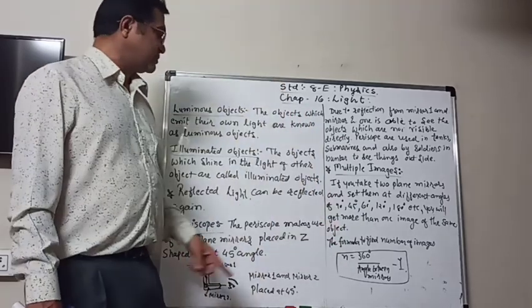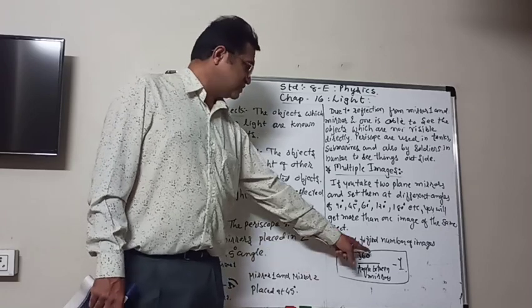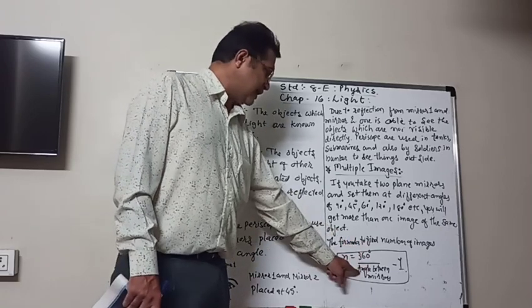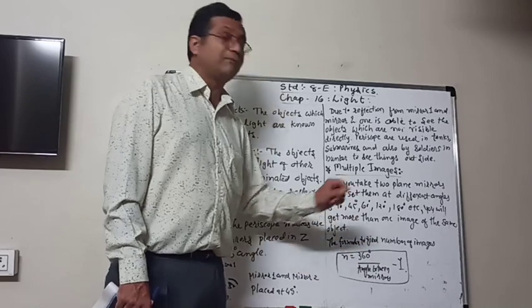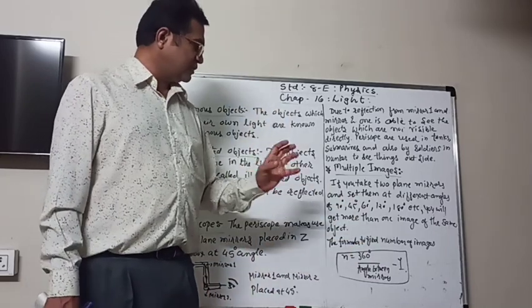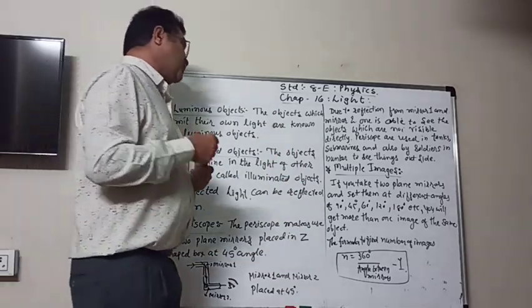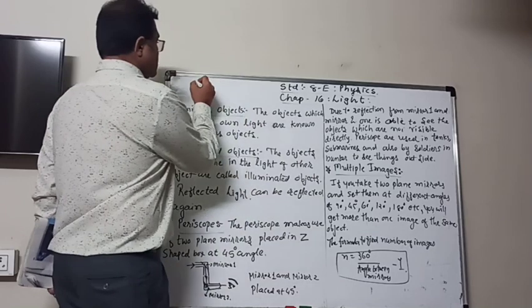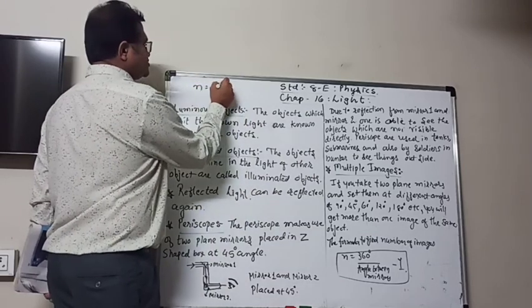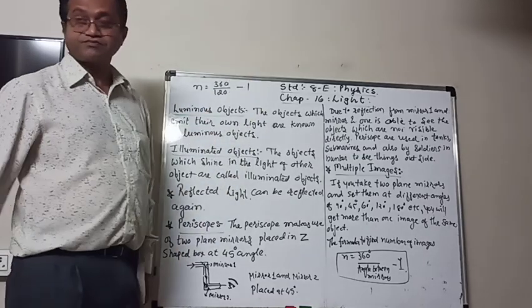The formula is: if n is the number of images, then n equals 360 degree divided by the angle between the mirrors, minus 1. Suppose you put 120 degree, so n equals 360 upon 120, minus 1.